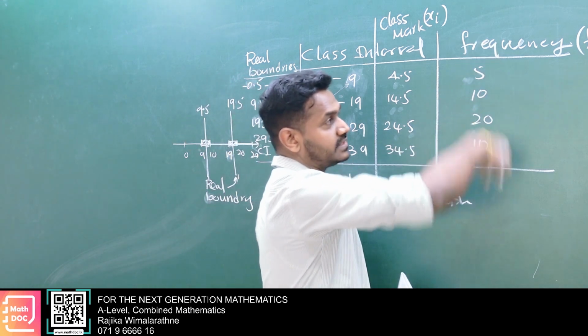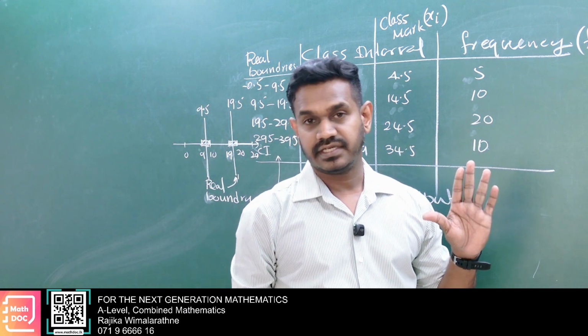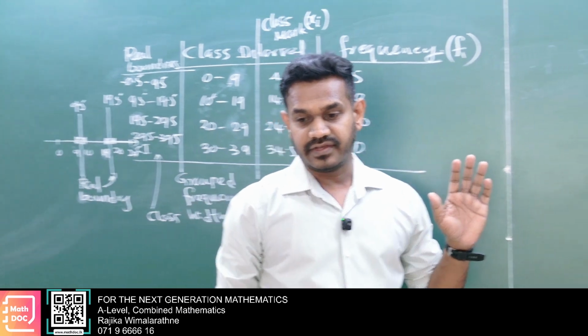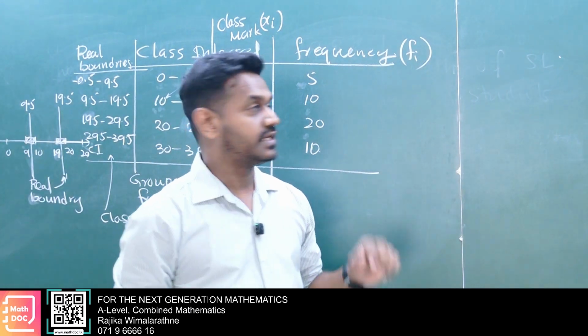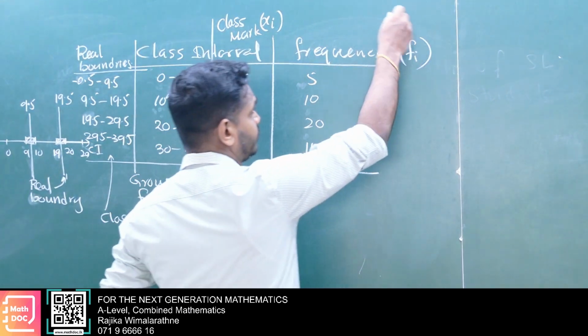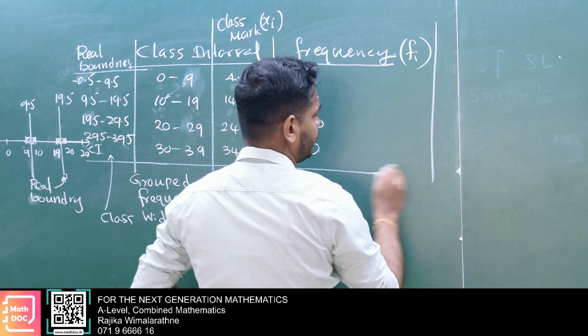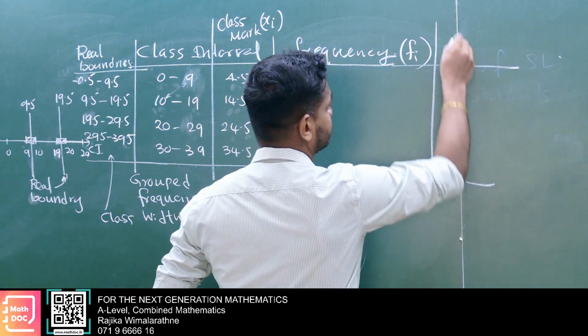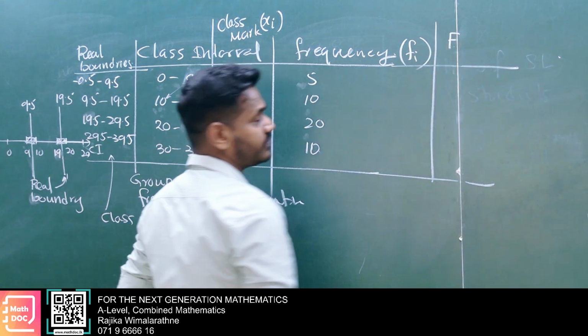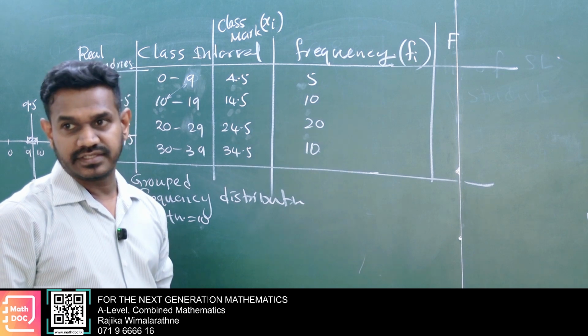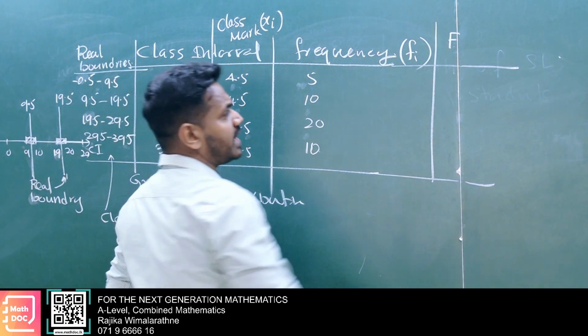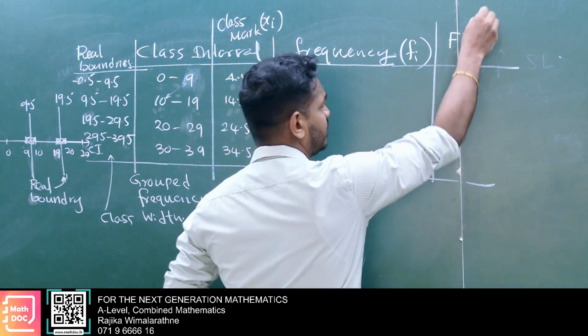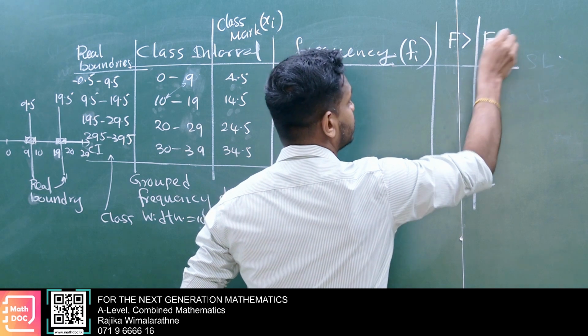Now this is frequency. When we add frequency, adding frequency is a very important thing. When we add it, we call that cumulative frequency. We denote it by capital F. So we have F greater than and F less than.